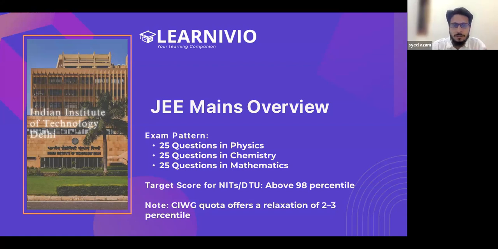We'll see how score and percentile relate. If you want to go into the detail of percentile, I believe Subhu sir is the right person to explain what percentile exactly is. Subhu sir, I believe you should tell them what percentile exactly is.